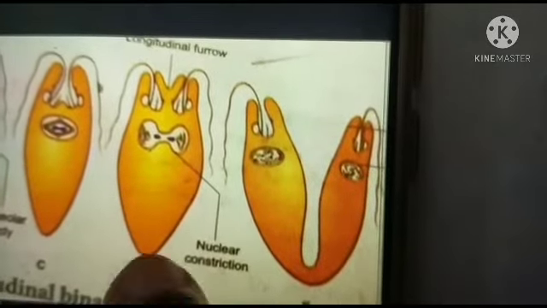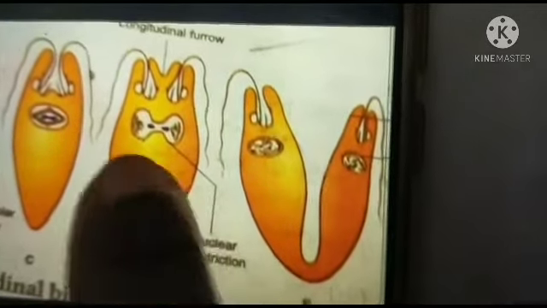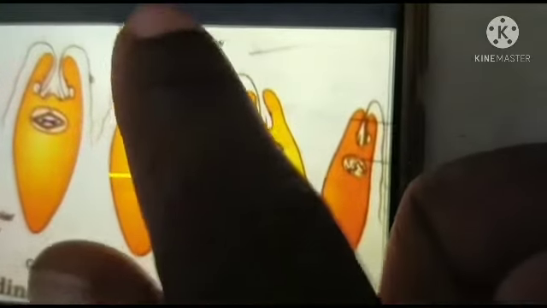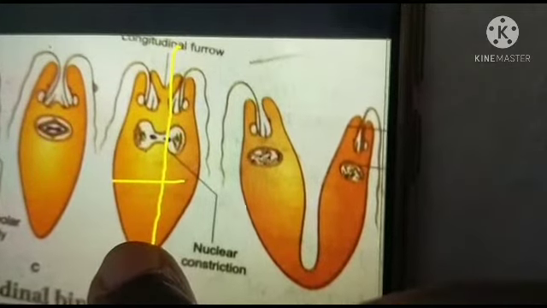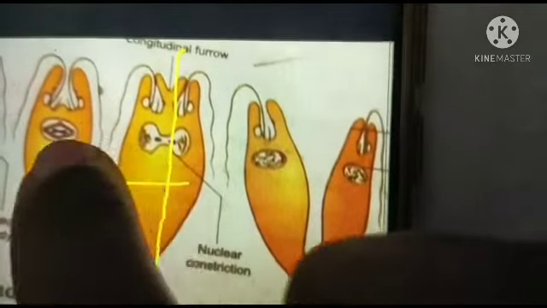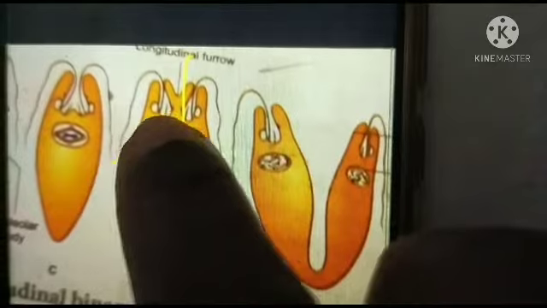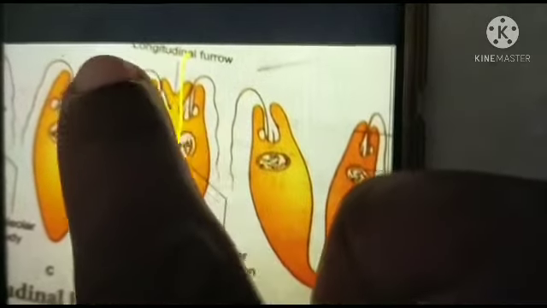The next one is longitudinal binary fission. In this fission, the nucleus and the cytoplasm are divided along the longitudinal axis of the organism. In flagellates, what is called flagellates? Those kinds of organisms possess flagella.